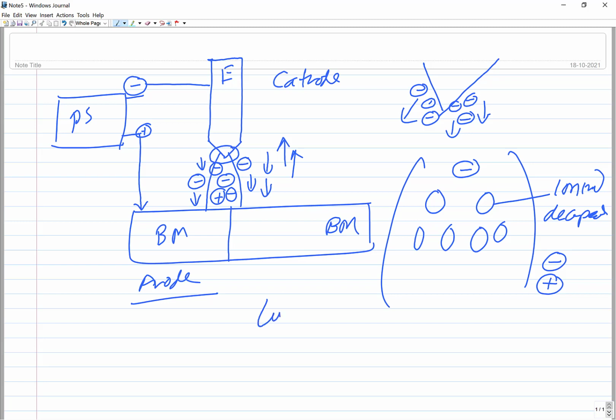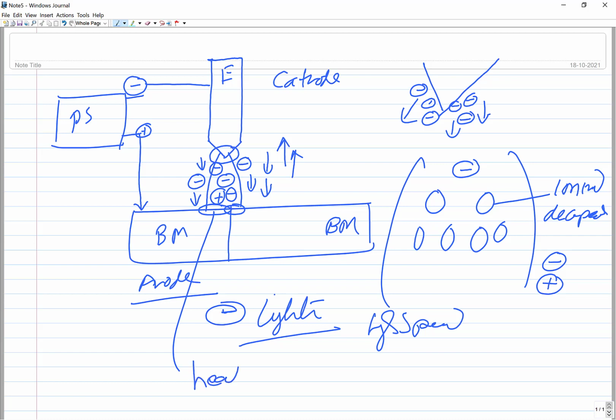Electrons being significantly lighter than the ions, they move at a very high speed and impact the surface of the anode, and that's how the heat is generated. So the heat generation is due to the impact of the electrons, while the slow moving heavy ions will be impacting the cathode.